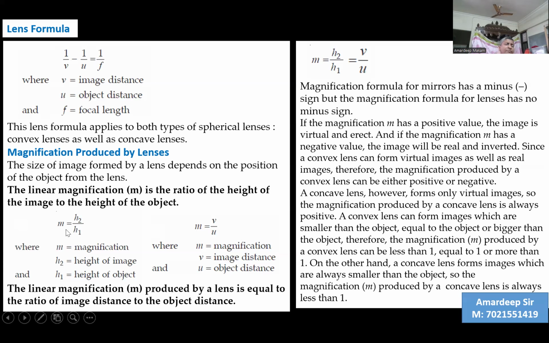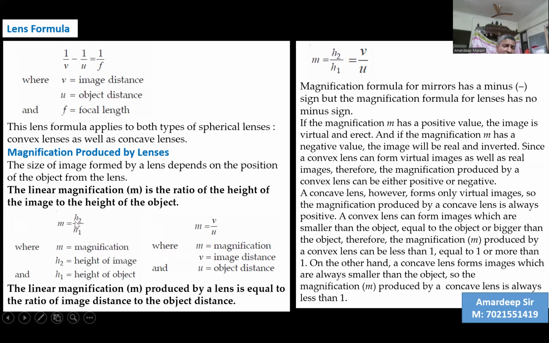And M positive is the case of a virtual image. When H2 comes negative, that means an inverted image. H1 will always be positive because the object is always considered above the principal axis. H2 can be below or above. In case of a real image, H2 is below. That means H2 becomes negative and M becomes negative. So M negative means a real image formation.